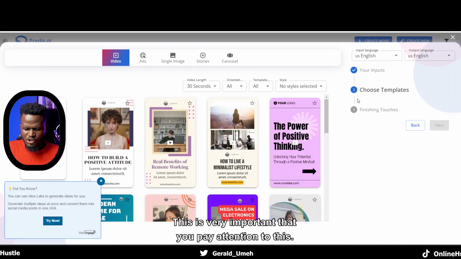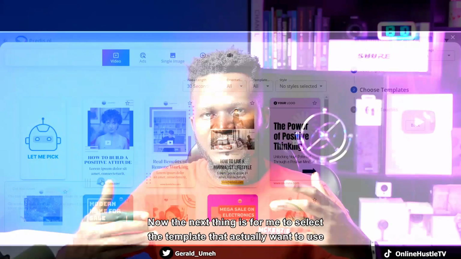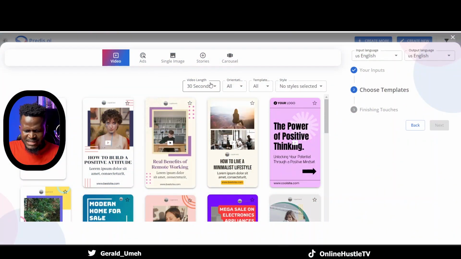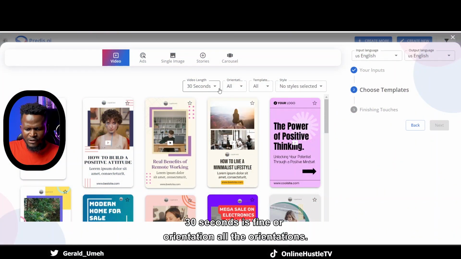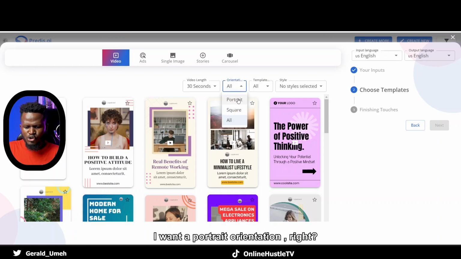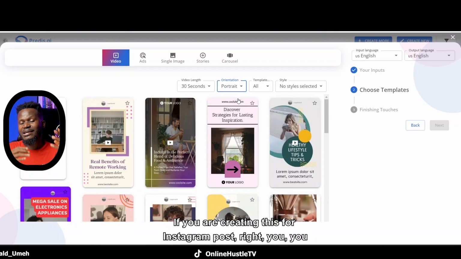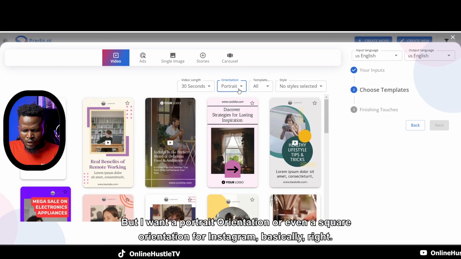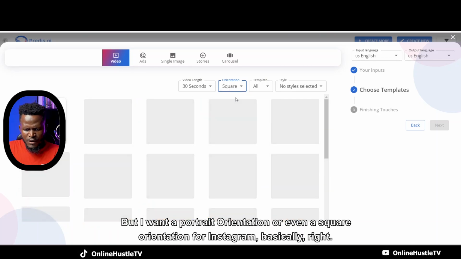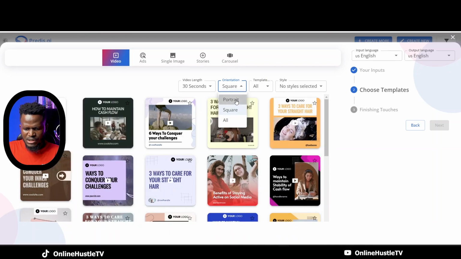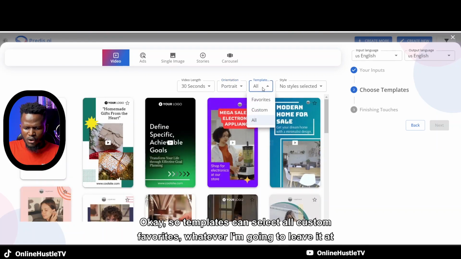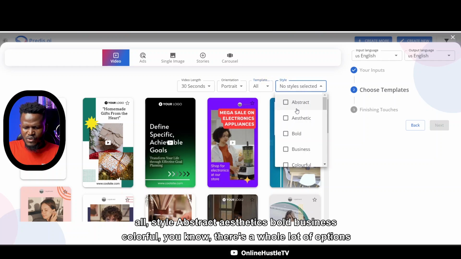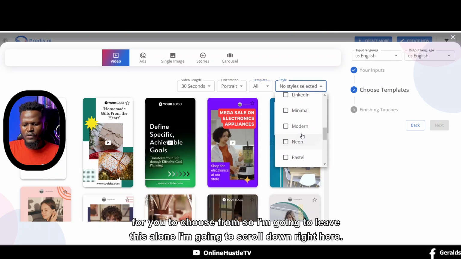This is very important that you pay attention to this. Now the next thing is for me to select the template that I actually want to use to create this particular post right now. So first things first, how long should this post be? 30 seconds is fine. Orientation, all the orientations, I want a portrait orientation, right? If you are creating this for Instagram post, right, you might want to go with square, right? But I want a portrait orientation, or even a square orientation for Instagram basically, right? Okay, let me stick with portrait. Okay, so template, can select all, custom, favorites, whatever. I'm going to leave it at all. Style, abstract, aesthetics, bold, business, colorful, there's a whole lot of options for you to choose from.